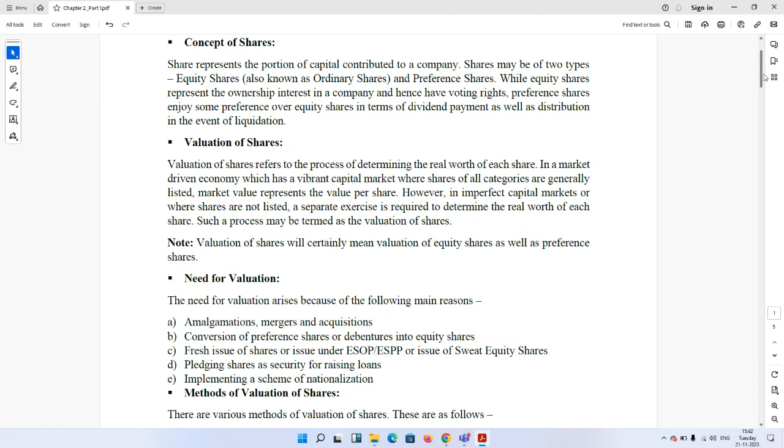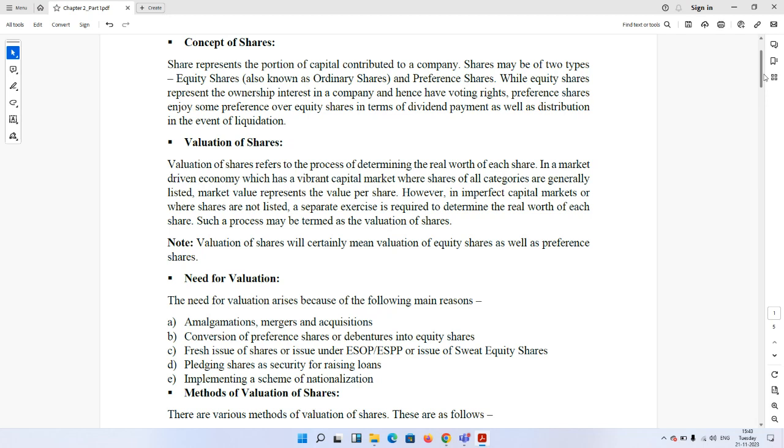While equity share represents the ownership interest in a company and hence has voting rights, preference shares enjoy some preference over equity share in terms of dividend payment as well as distribution in the event of liquidation. Equity shares represent a claim on the company's net assets, and accordingly they are the real owners of any company.